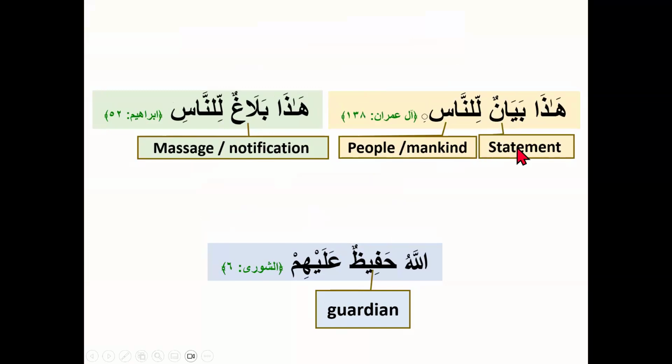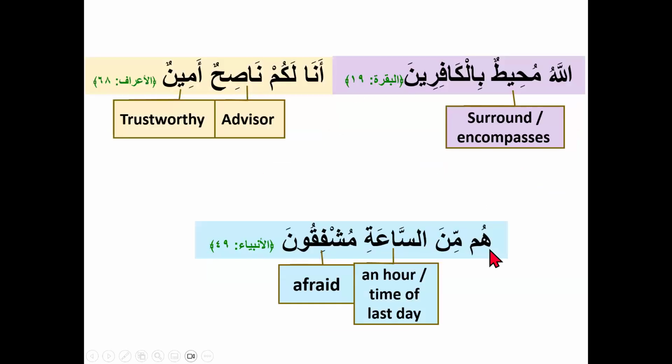I wrote here the meanings for you so that you can translate easily. What you have to do is analyze these ayat properly. You have to mention which is mubtada, which is khabar, and which is muta'alliq khabar, and then wind up with the jumla ismiya and then translate. Bayanun means statement. An-nasi means mankind, people. Balagun means notification, message. Hafizun means guardian. And another three ayat, total six ayat for homework.